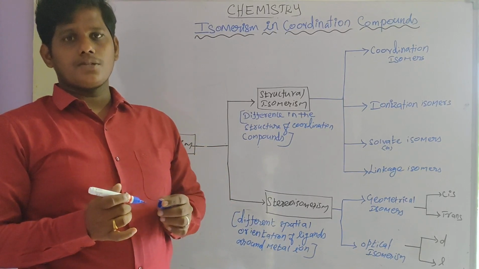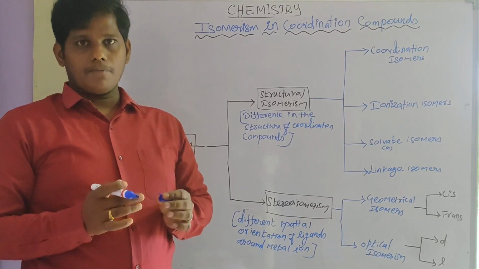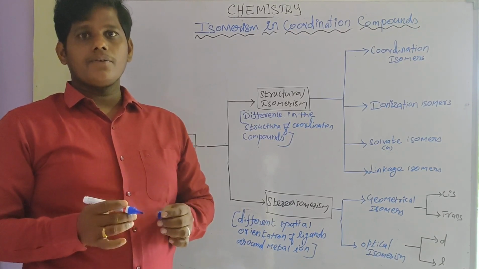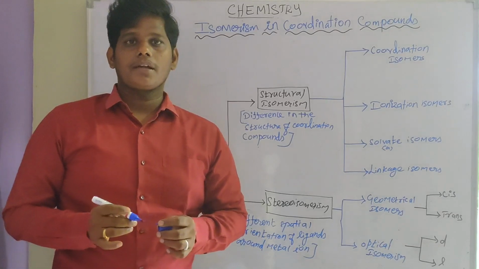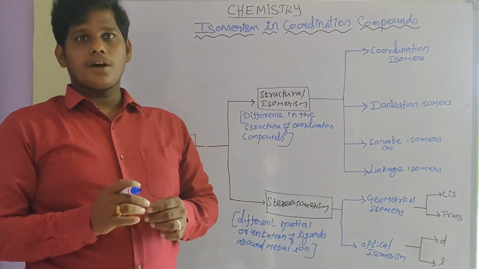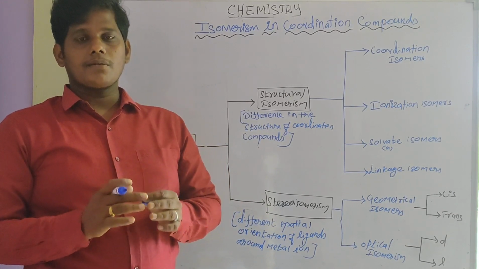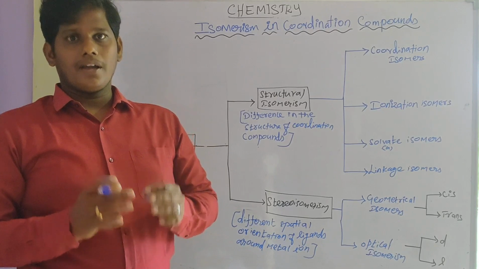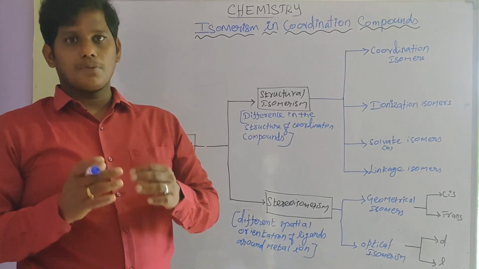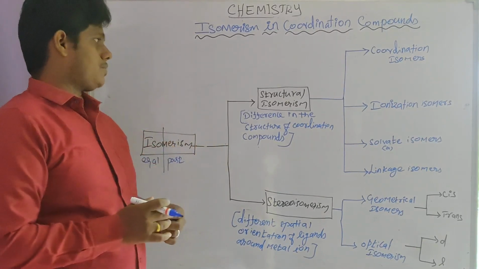The definition: the molecular formula is the same, but the physical and chemical properties are different due to the arrangement of the ligands around the central metal atom or ion. This is the definition of isomerism for coordination compounds.